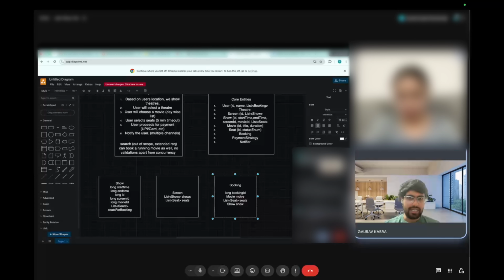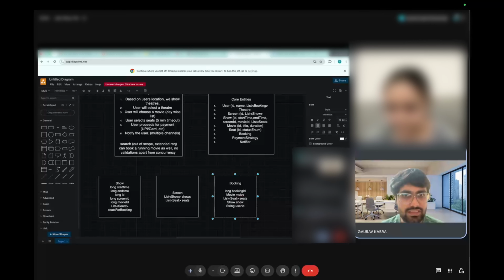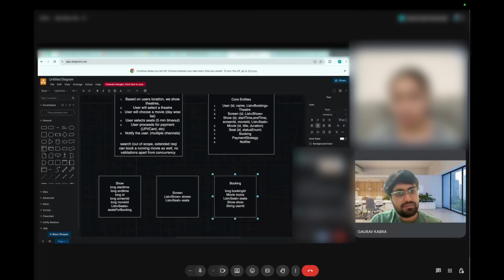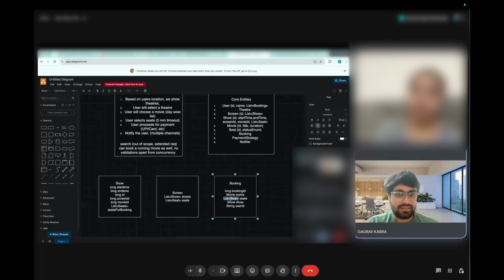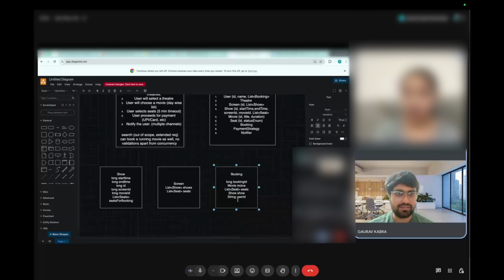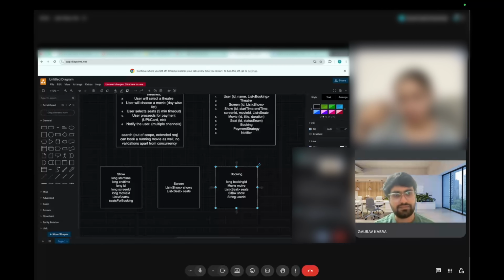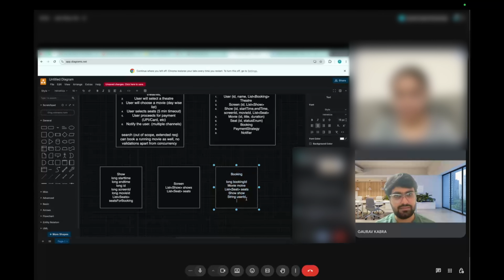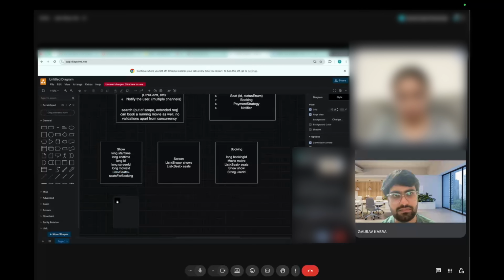Ideally, while actually designing this UML, you should not mention this list and all because these are composite, and we discussed that. Okay. Let's focus on the relations first. The entity shouldn't have the list. I understood that, but model classes will have that. So show cannot have a list of seats, but instead, okay, let's see.